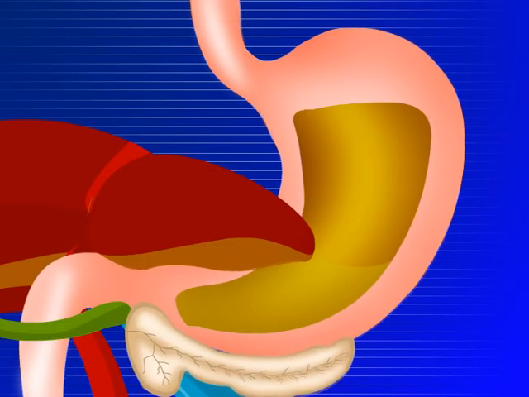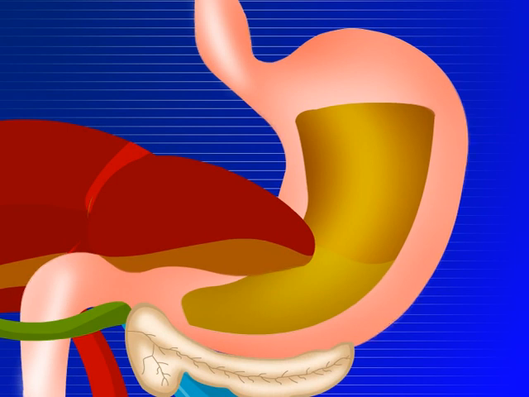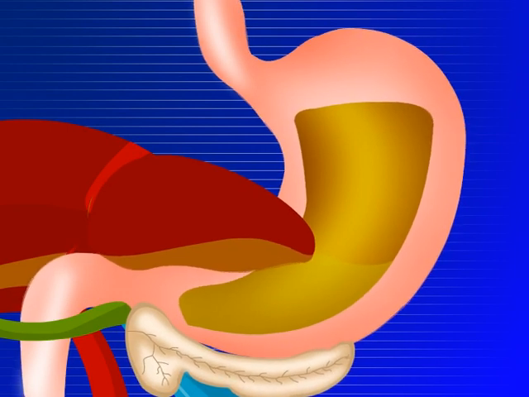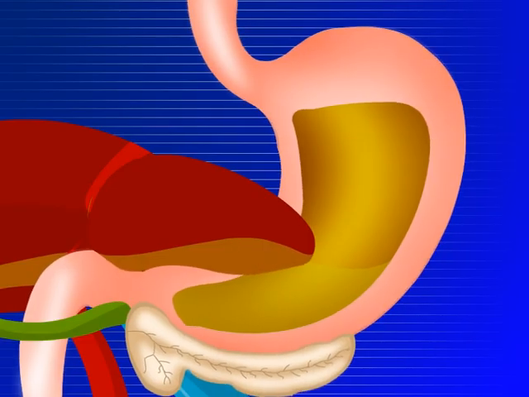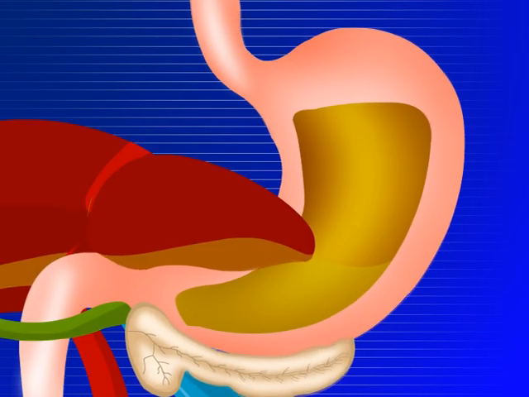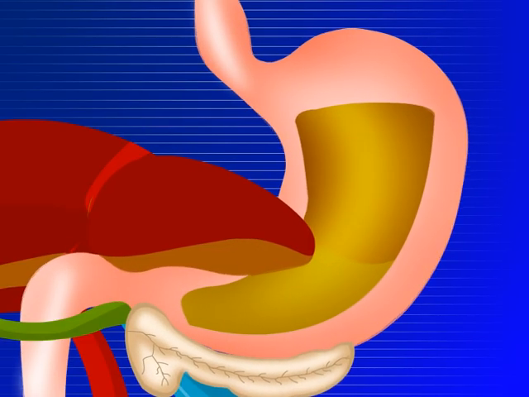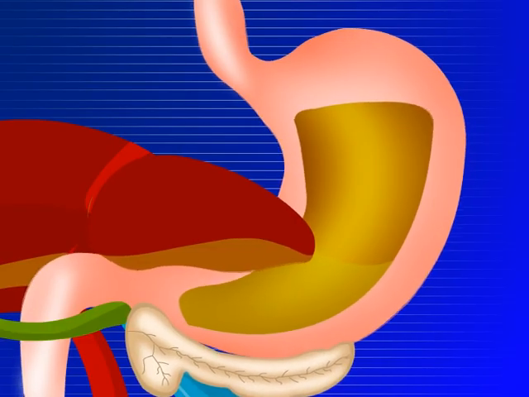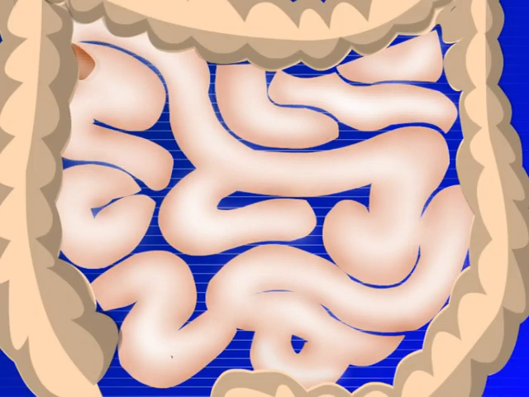The stomach has three mechanical tasks. First, it stores the swallowed food and liquid. Second, it mixes up the food with digestive juice produced by the stomach. Third, the stomach empties its contents slowly into the small intestine.